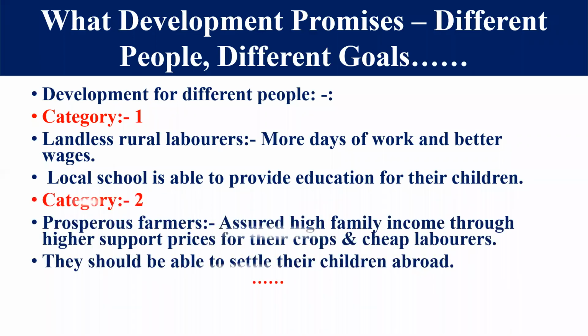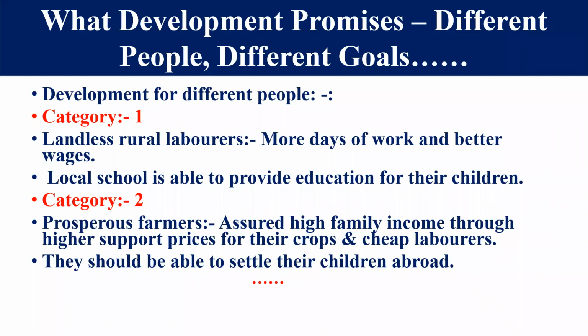Now come to the second category. We are still in the rural area, but here is a large farmer, a prosperous farmer. This farmer has his own land. Now let's discuss this person. He wants to ensure high family income through the higher spot price for their crops and cheap labor. Now listen carefully to what is written here. First of all, he wants his family to get high income through the higher spot price of their crop.